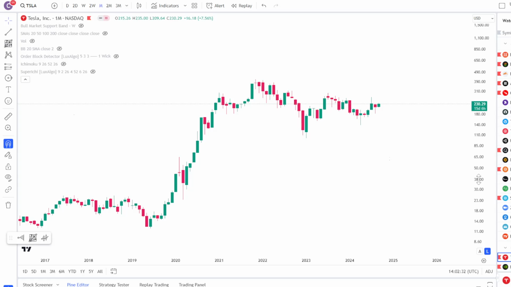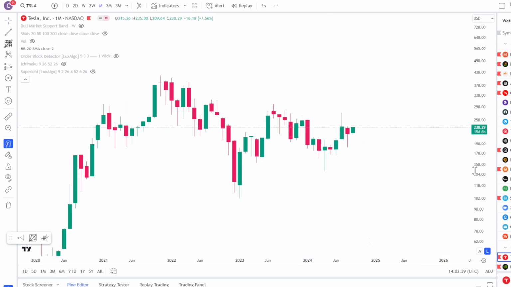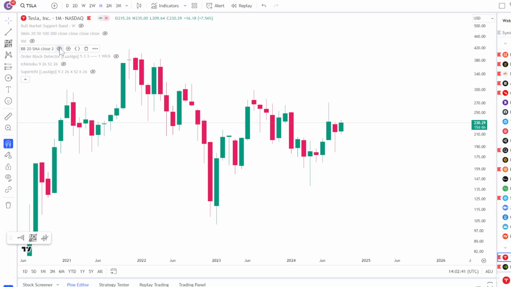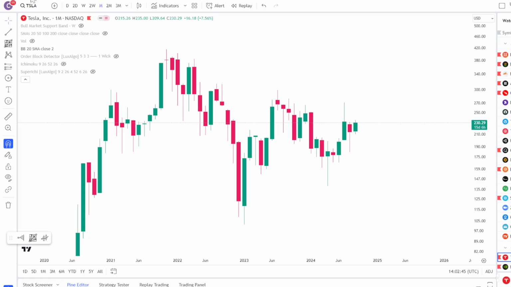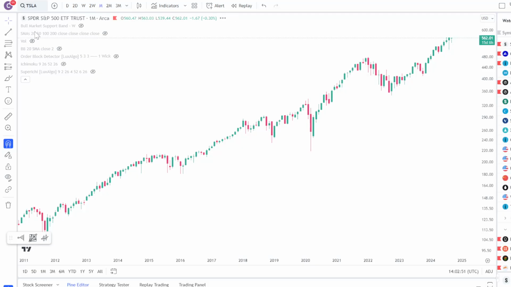Do I think this is a bullish chart or a bearish chart? I gotta say I cannot be bearish on this chart anymore, because if you just simply pull up some of the other indicators that I generally use, now, if the Bollinger Band would cooperate, oh man, it's not doing it right now. Let me go ahead and reload and see what happens. All right, let's go back to the Tesla chart over here.